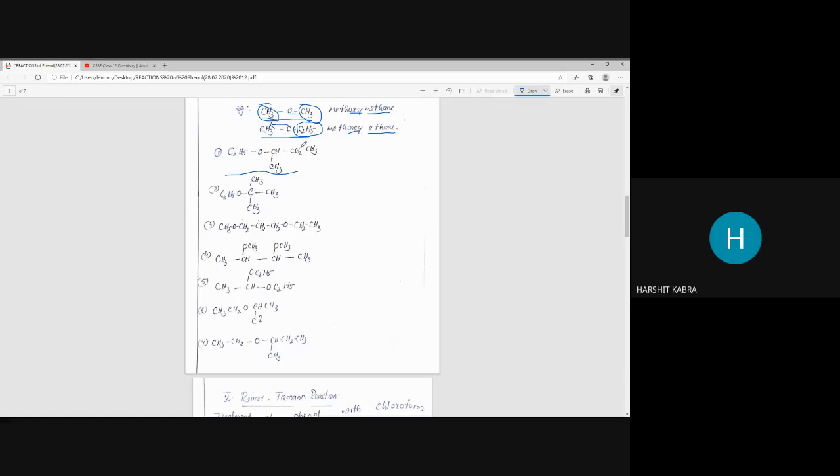Methoxy 3-methyl propane. Who is there? Archit Pawar. Do you think that this is the correct answer? It should be ethoxybutane, so where is the position?